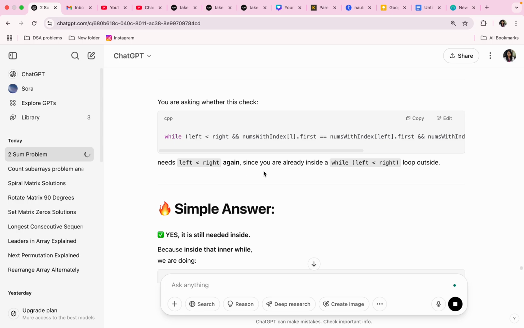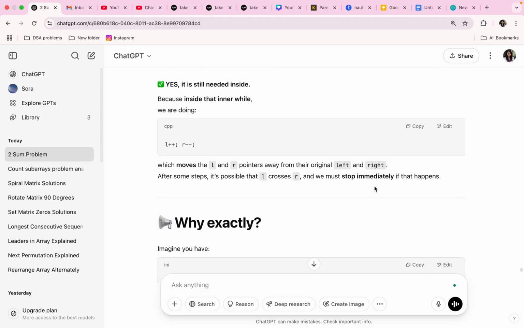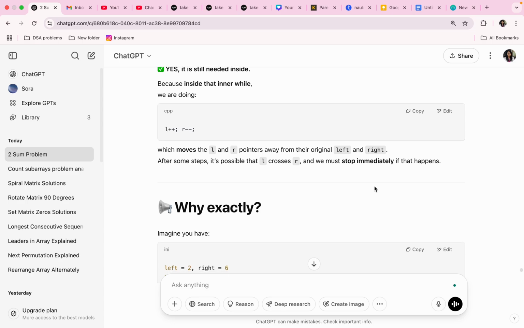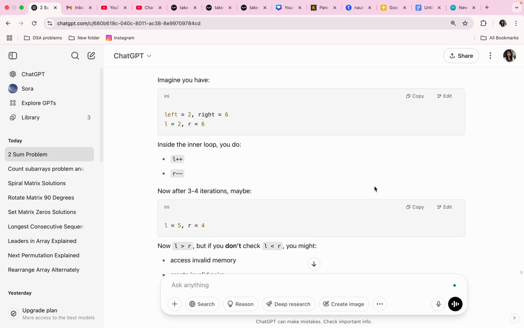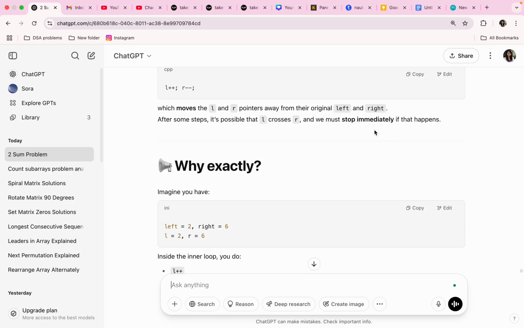Again, since you are already inside the while loop where left is less than right outside, yes, it is still needed inside, because inside that inner while we are doing L plus plus and R minus minus, which moves the L and R pointers away from their original positions. After some steps, it's possible that L crosses R. We must stop immediately if that happens.